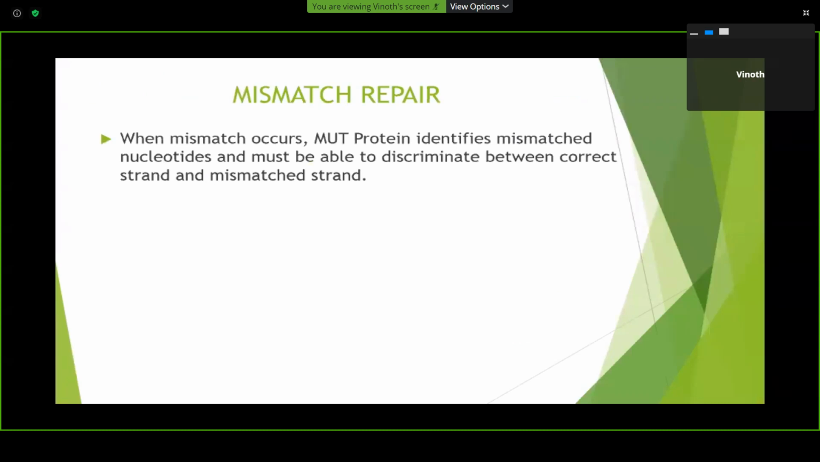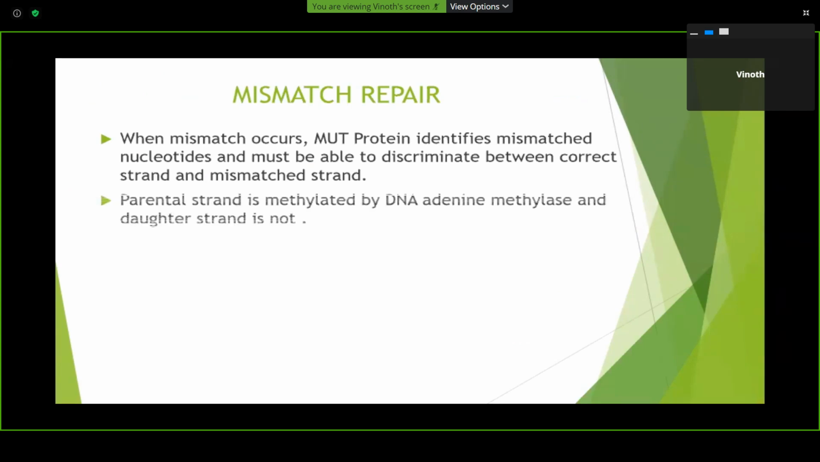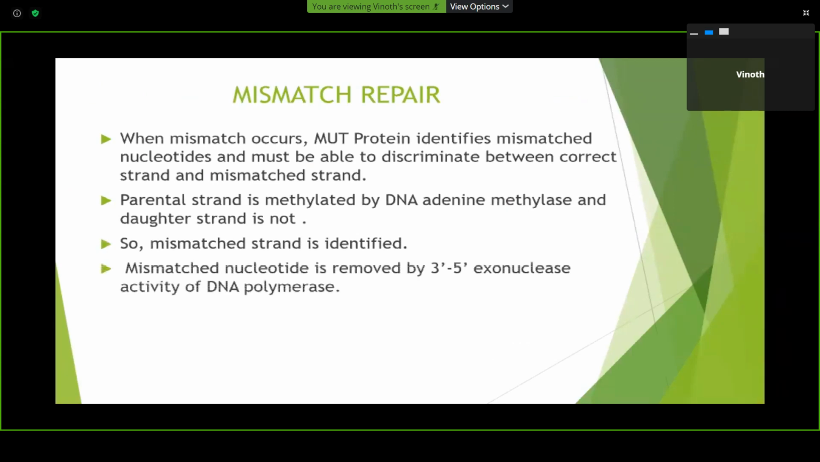When mismatch occurs, there is a protein called MUT protein, which identifies the mismatched nucleotide and must be able to discriminate between the correct strand and the mismatched strand. Usually, the parent strand of the DNA is methylated by the DNA adenine methylase, but the daughter strand is not methylated. So, by this, the mismatched strand is identified by this MUT protein.